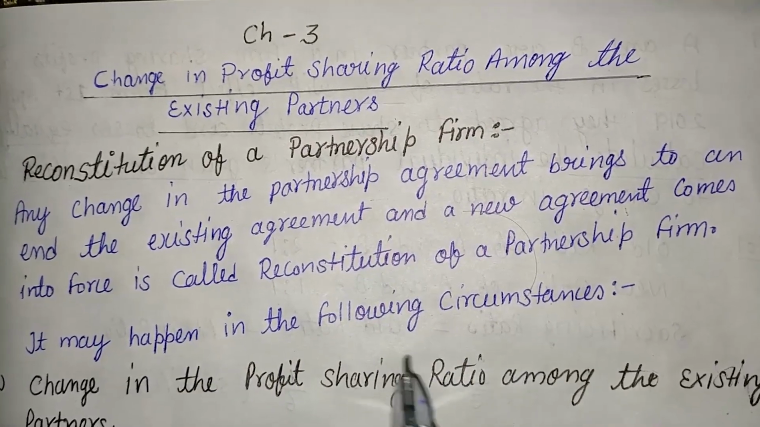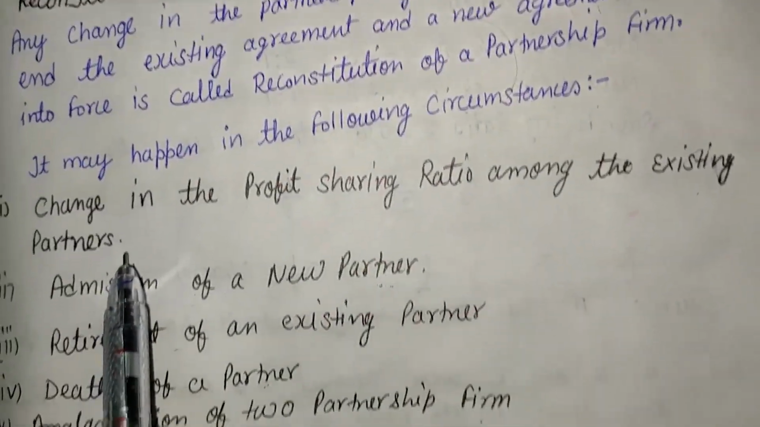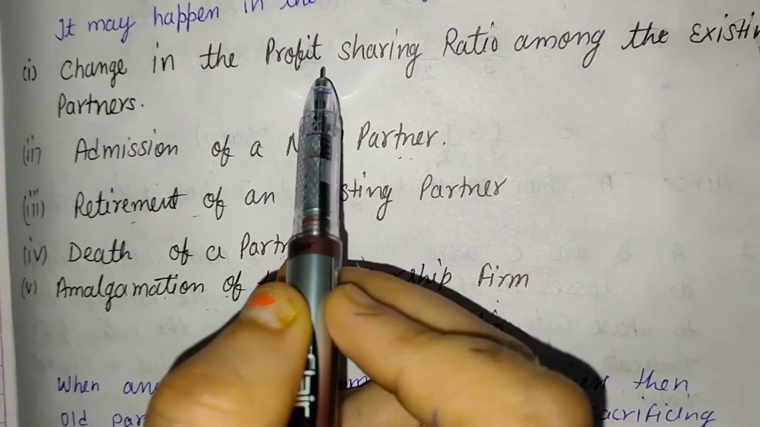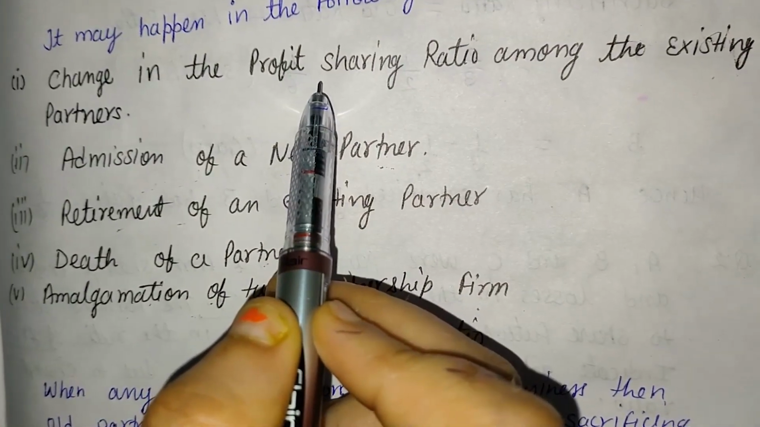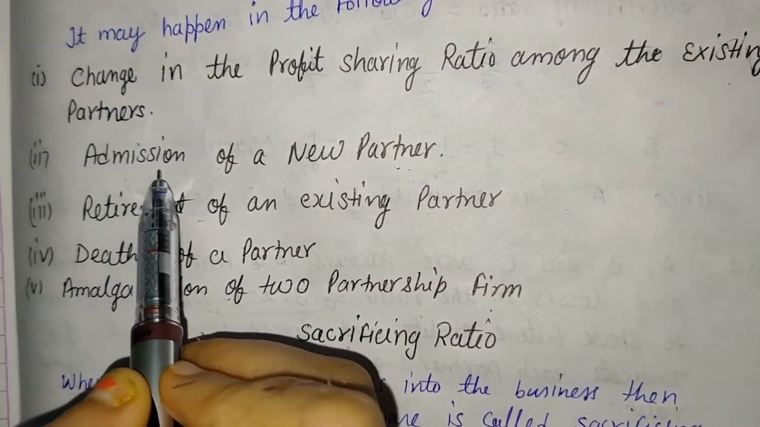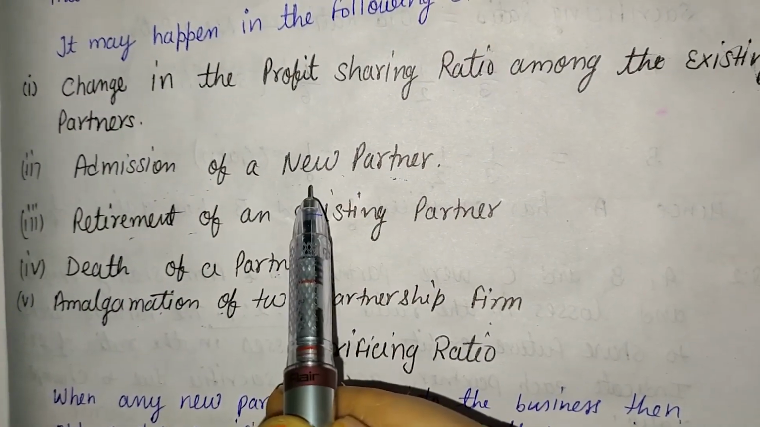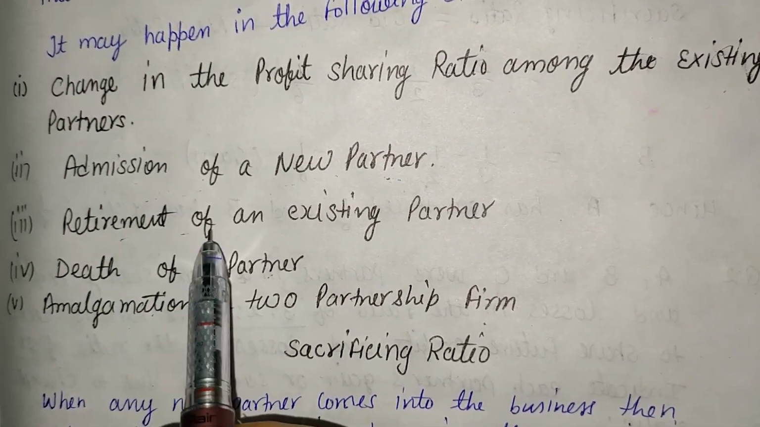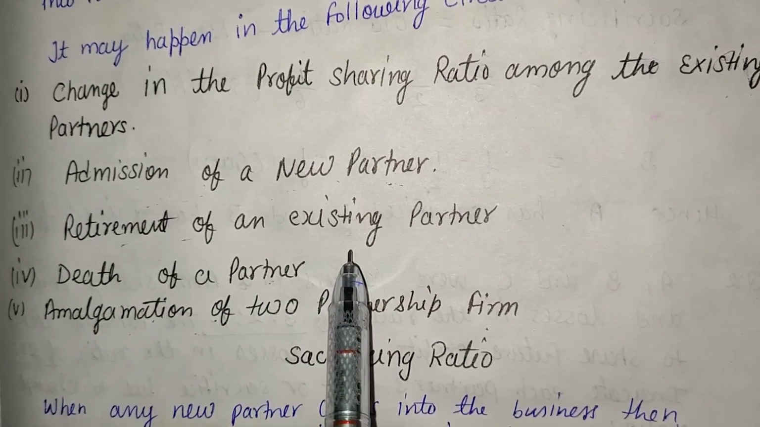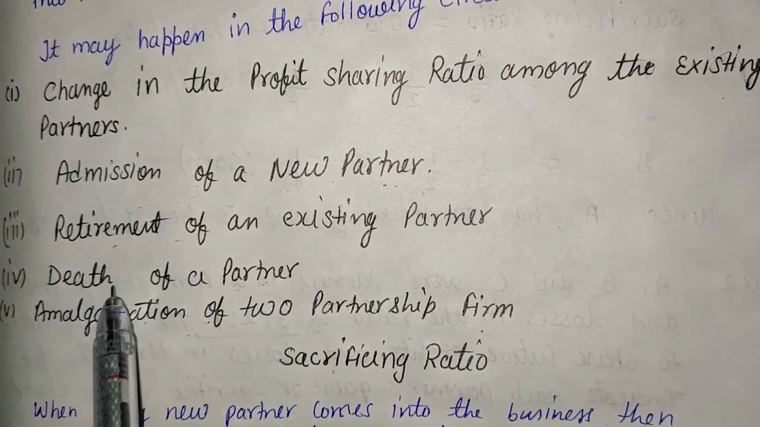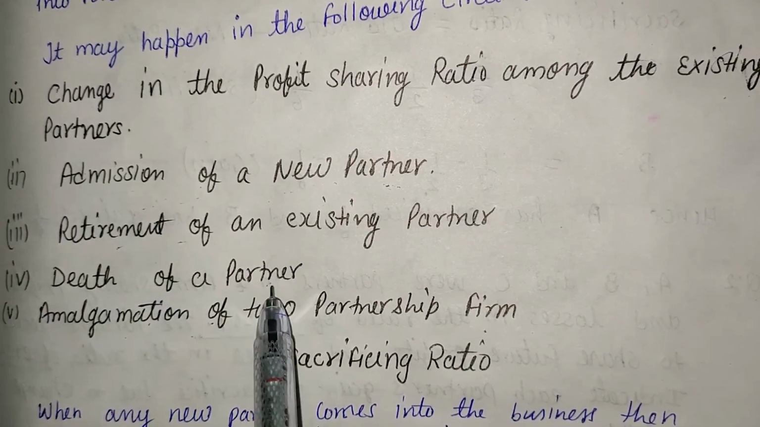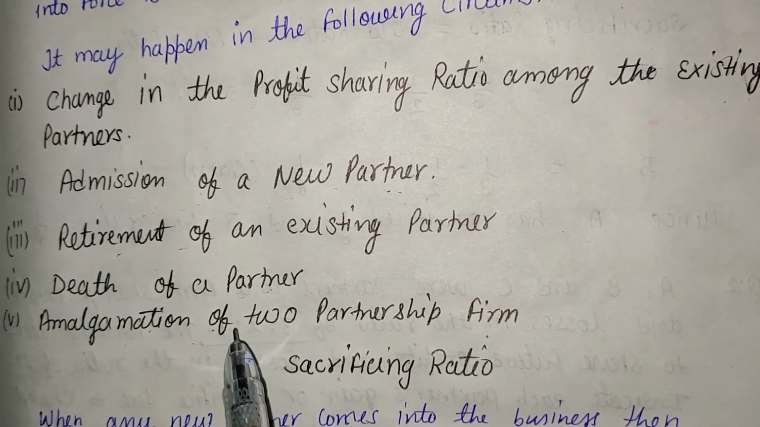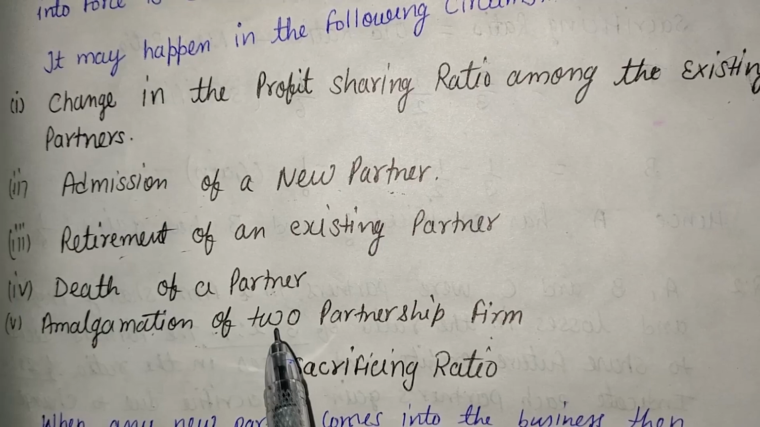The following are the circumstances when the ratio changes. The first one, change in the profit sharing ratio among the existing partners. When the existing partners want to change their ratio, the ratio will change. The second one, at the time of admission of any new partner, the ratio will also change. The third one, at the time of retirement of any existing partner, the ratio will change. The fourth is the death of any partner. And the last one, amalgamation. At the time of amalgamation, the ratio will change.